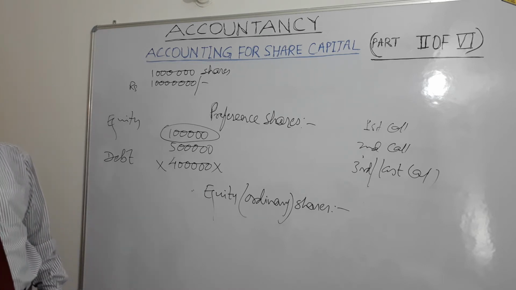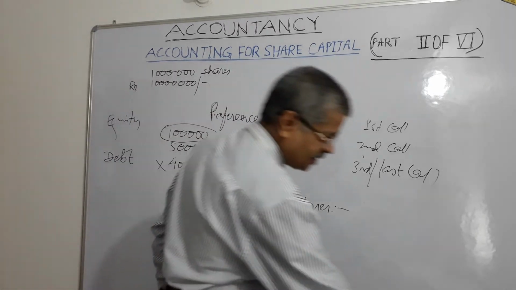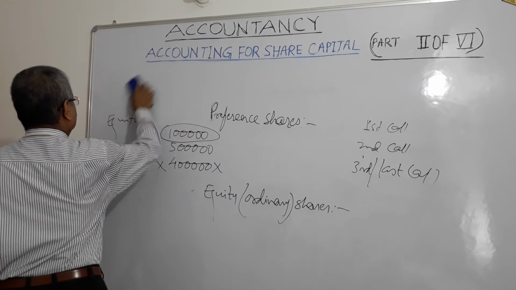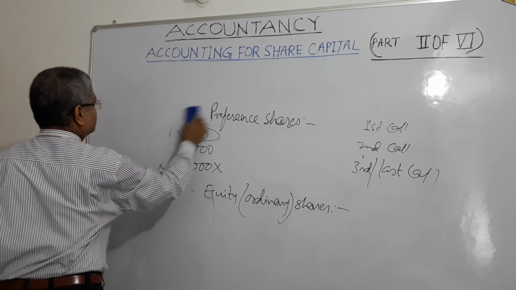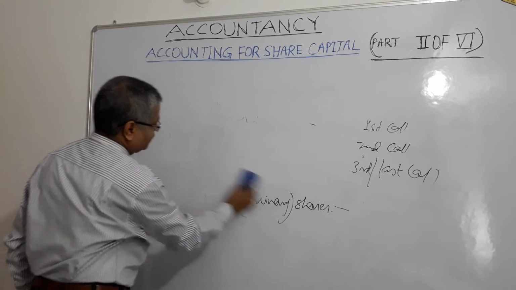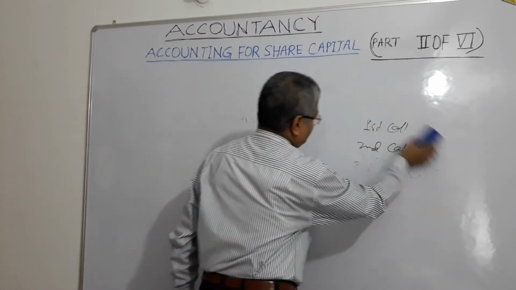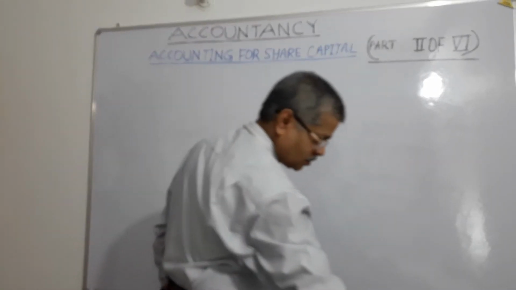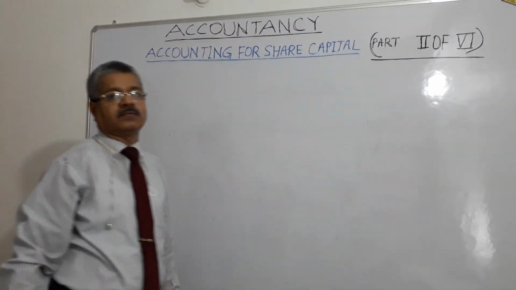Then shares are issued in 3 ways, right? At par, at premium, or at discount, right? So what is at par? If a share is issued at its nominal value, it is called at par.